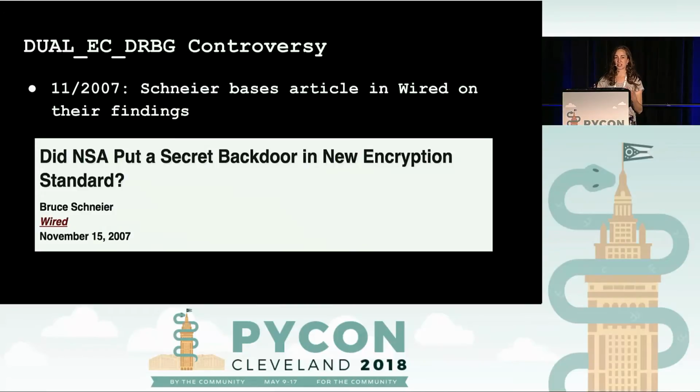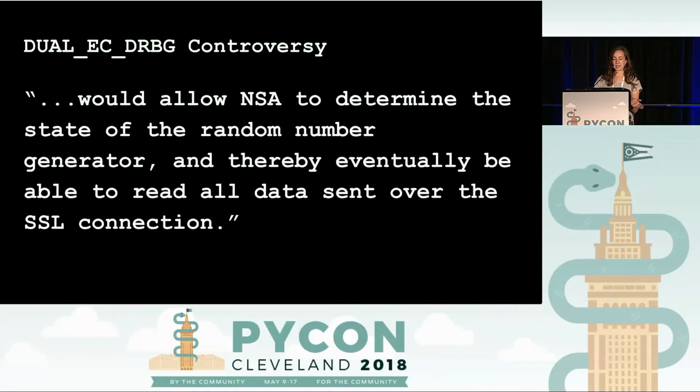It goes from being potentially just a mathematical weakness that was missed to being speculated that it was put there deliberately by the NSA, so that they could figure out the output of this random number generator. To give you an idea of how serious that is, that would allow the NSA to determine the state of the random number generator and thereby eventually be able to read all data sent over the SSL connection. So if you're at NIST and you are standardizing algorithms that are used for incredibly important processes like SSL, it is very important that no one should be able to predict the output of those algorithms. That's why this is such a big deal.